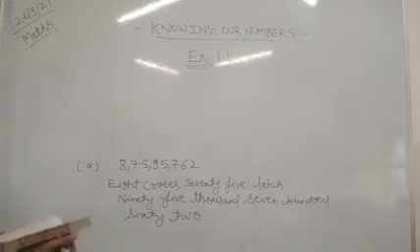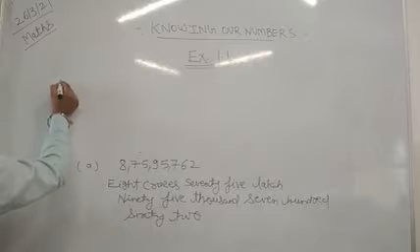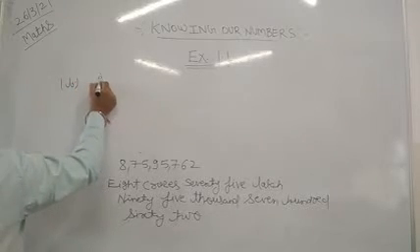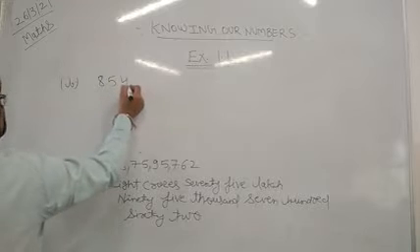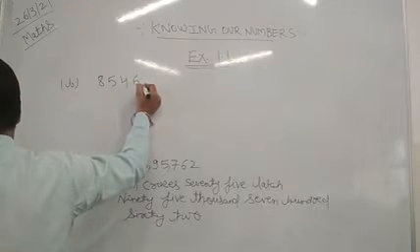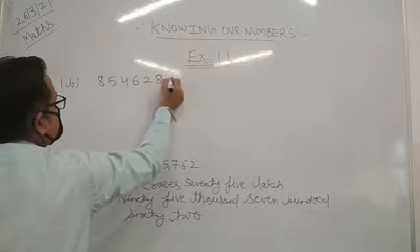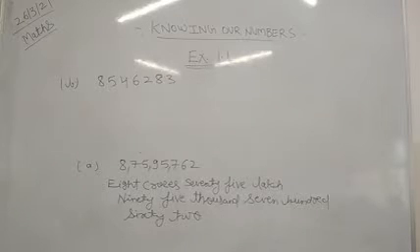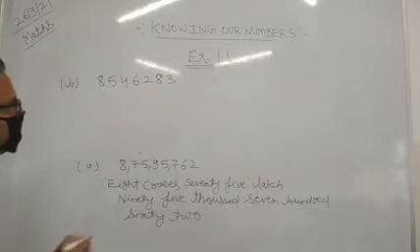Okay, in part B we have given 8, 5, 4, 6, 2, 8, 3. Now what will we do first? First of all, we will insert the commas according to the Indian system. So how will we put it?